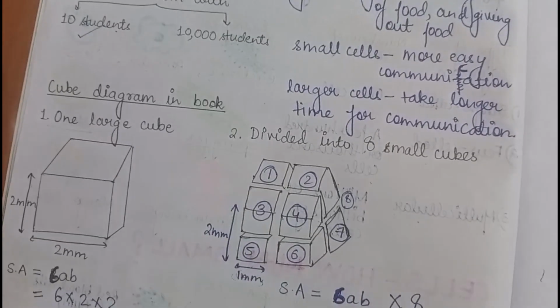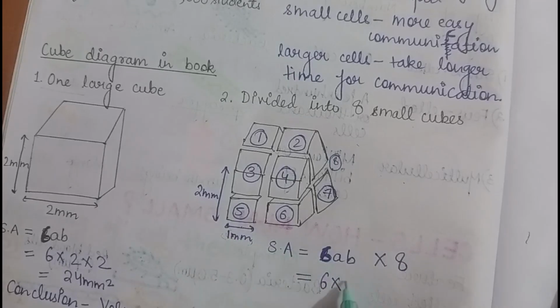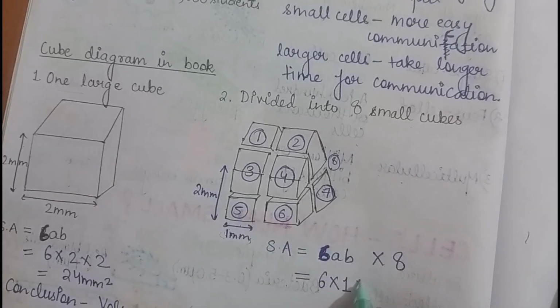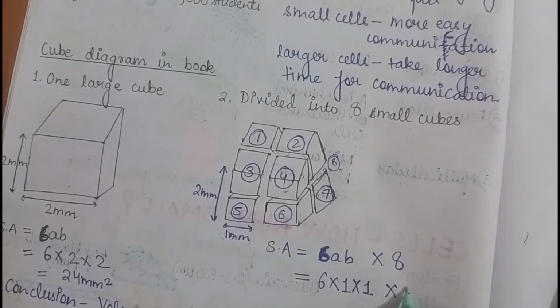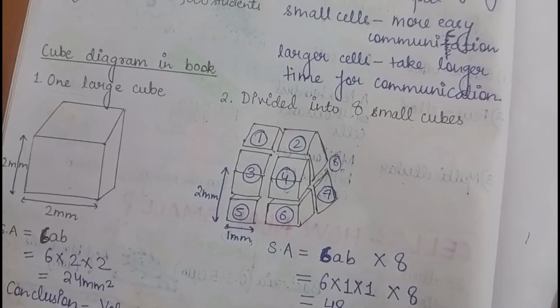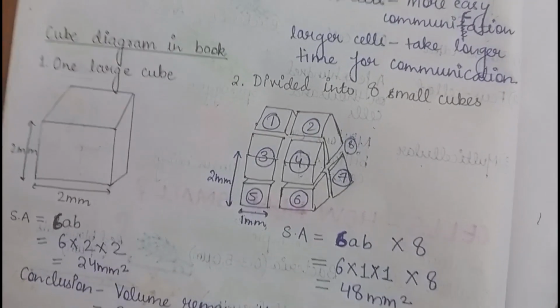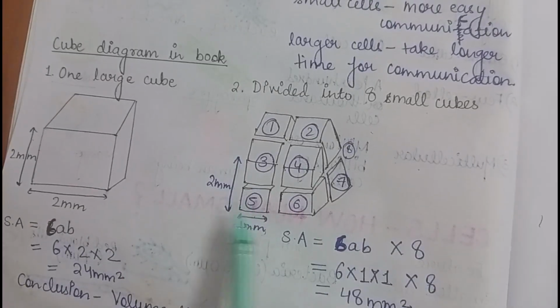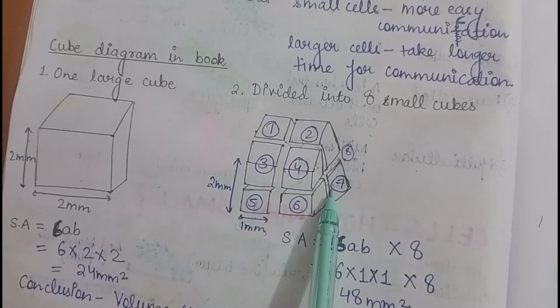So here the surface area will be 6 into, what is the length now? 1, and breadth is also 1. Because we have divided into 8 cubes, so we are multiplying it with 8. So it will come out to be 48 mm square. So you can see here that the surface area has become doubled when we have increased the number of cubes in the same volume.